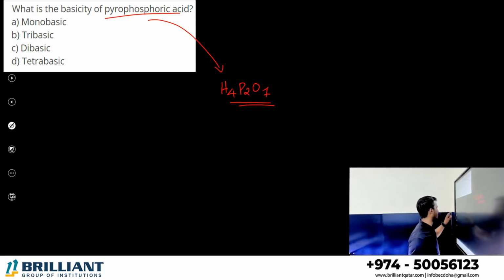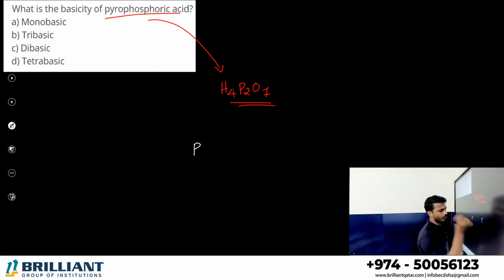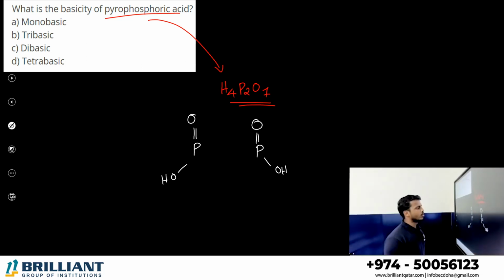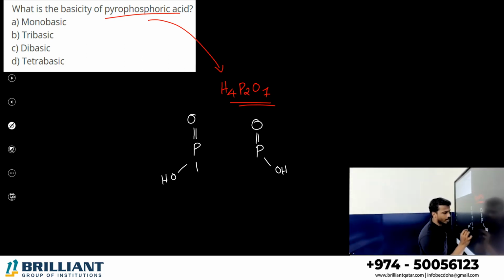H4P2O7. Let me draw the shape, okay? There are two phosphorus, right? One phosphorus, other phosphorus. I told you each phosphorus contains double bond O and OH common. Now, 2 hydrogen over, 2 more hydrogen you require, so take the remaining as OH and OH.